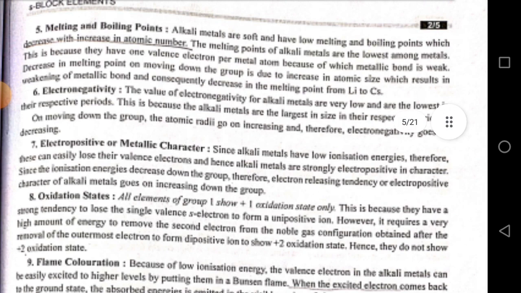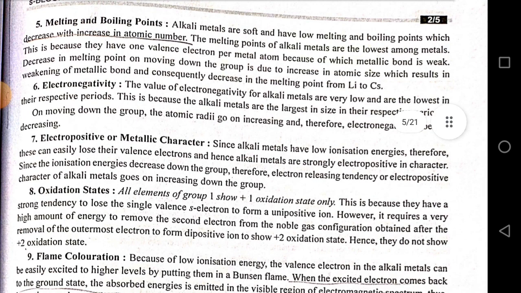Electronegativity. The values of electronegativity for alkali metals are very low and are the lowest in their respective periods. This is because the alkali metals are the largest in size in their respective periods. On moving down the group, the atomic radii go on increasing, and therefore electronegativity goes on decreasing.